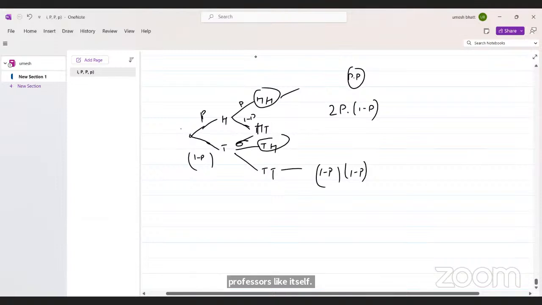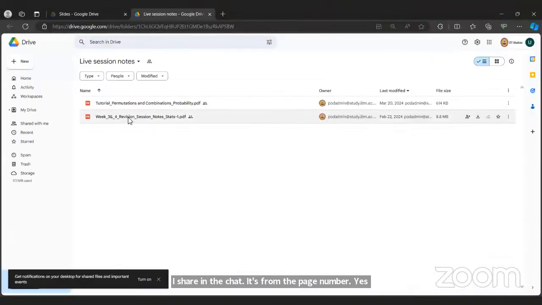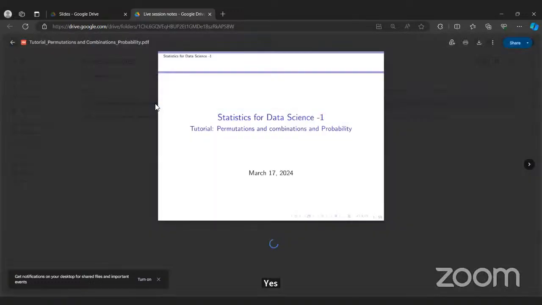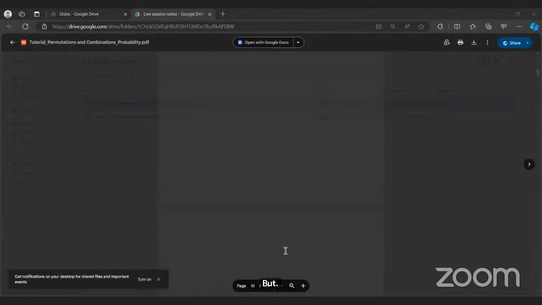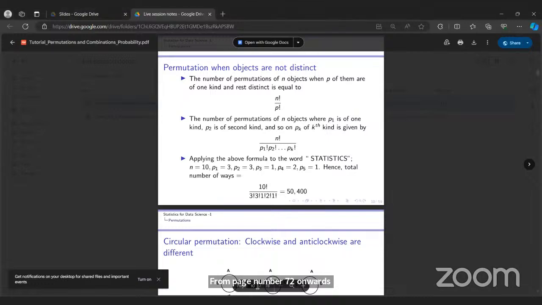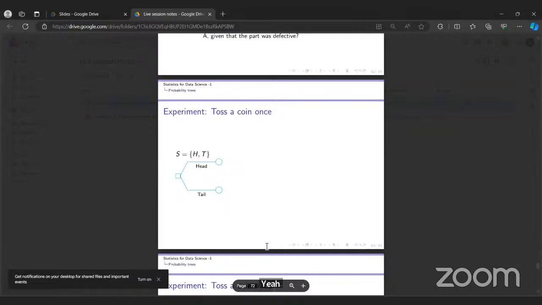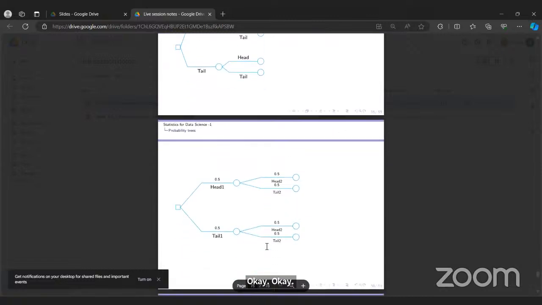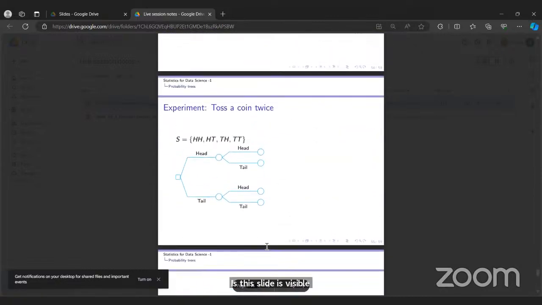It's from page number 72, permutation and combination, from page 72 onwards. Is this slide visible? Yes, sir, it's visible.